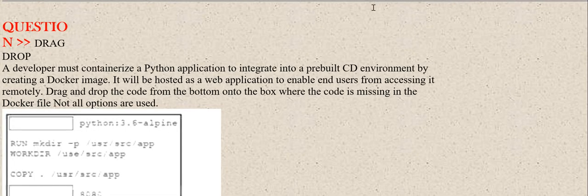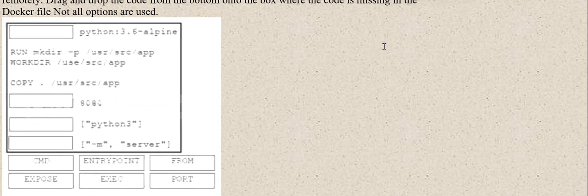Our next question is drag drop. A developer must containerize a Python application to integrate into a pre-built CD environment by creating a Docker image. It will be hosted as a web application to enable end users to access it remotely. Drag and drop the code from the bottom onto the box where the code is missing in the Dockerfile. Not all options are used. Please have a look. Now, look at the answer.